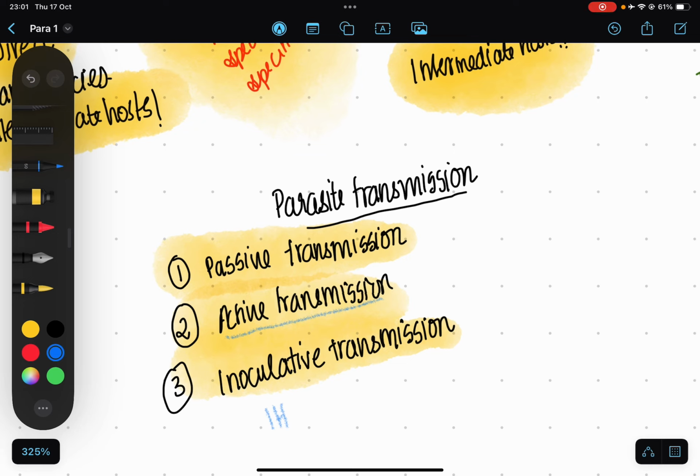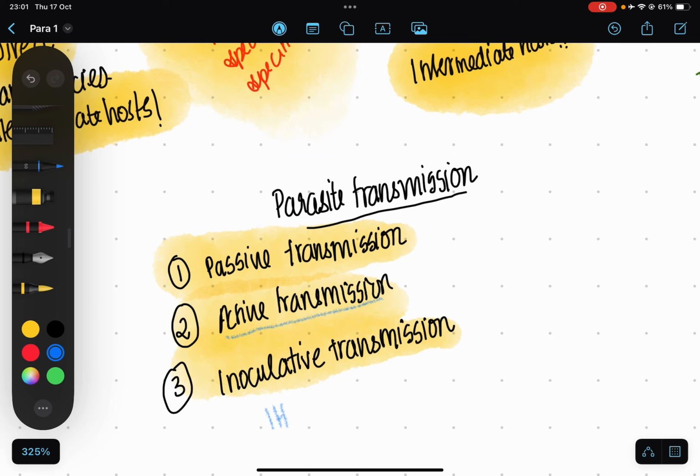Next, we will talk about the mode of parasitic infections. So, mode of parasitic transmissions. It can be consumed by ingestion, as we often observe, they are mostly consumed by the host, or it can be by direct contact through the skin or sexually. So direct contact, that's another thing.